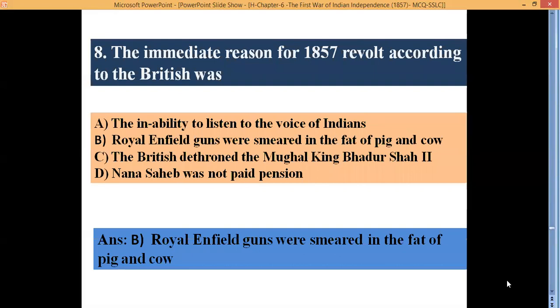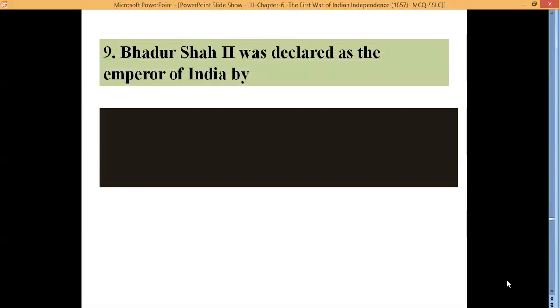The correct answer is B. Royal Enfield guns were smeared in the fat of pig and the cow. So this hurt the sentiment of Indians. Therefore, Indians refused to use this. But British put pressure on them to use this Royal Enfield guns. So this has led to the first war of Indian independence.